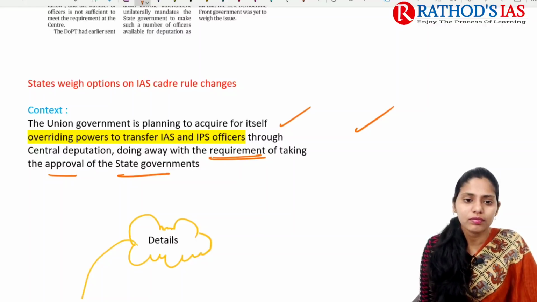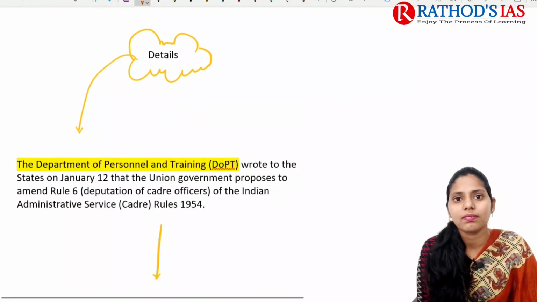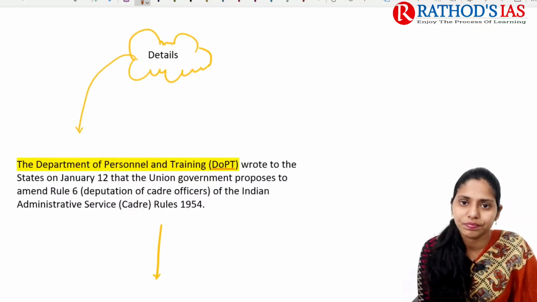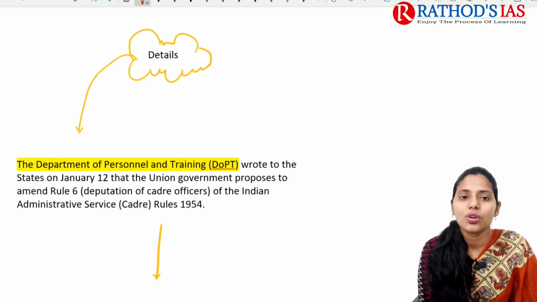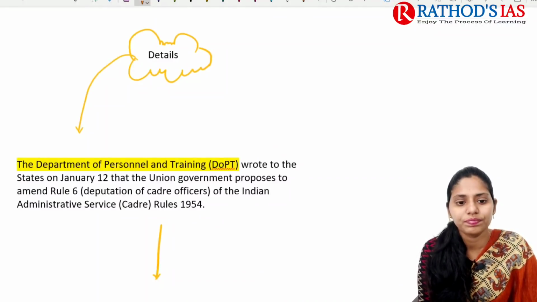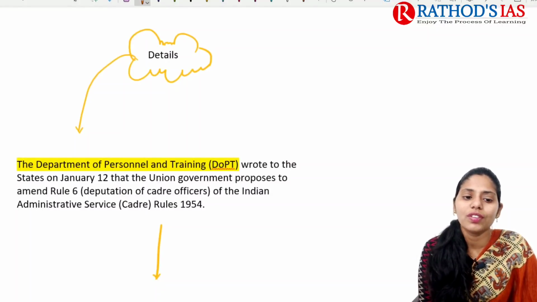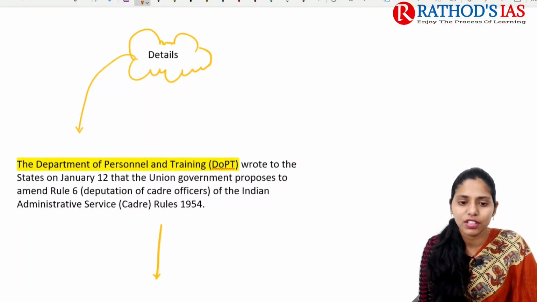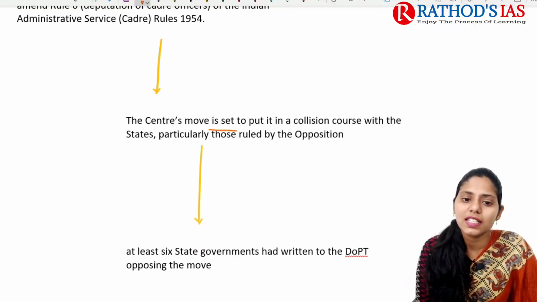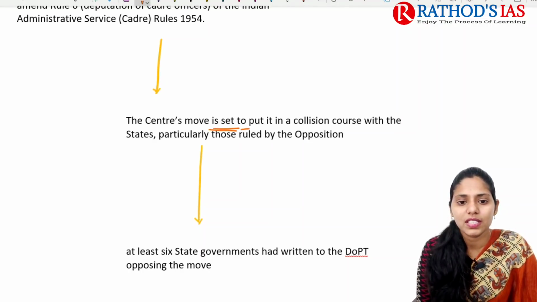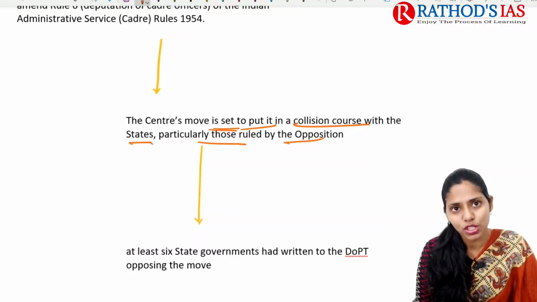But if you see some important details, it mainly says that DOPT, Department of Personnel and Training, wrote to the states on January 12 that the Union government proposes to amend Rule 6 regarding deputation of cadre officers of the Indian Administrative Services Cadre Rules of 1954. If you see here, this article mainly says that the centre's move is set to put it on a collision course with the states, particularly those ruled by opposition parties.